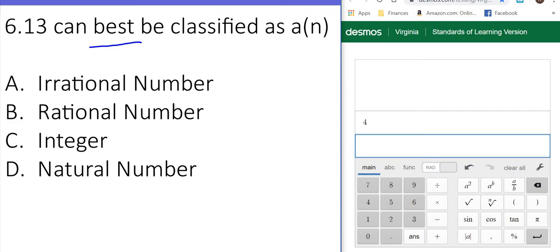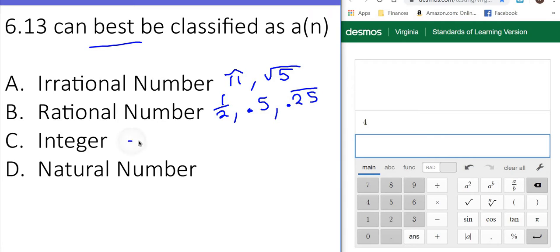Well, an irrational number we know is pi, or it's a decimal that goes on crazy forever, which you get when you take the square root of an imperfect number, right? So that's not it. Rational numbers are fractions. They're also decimals that stop or decimals that repeat in a pattern, okay?